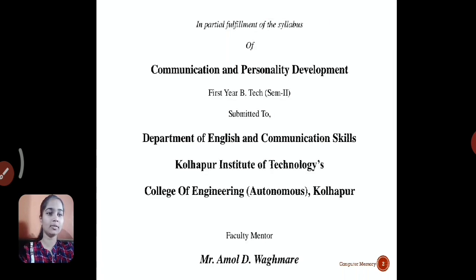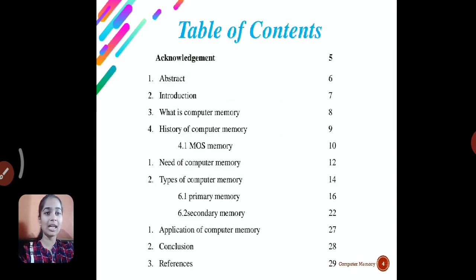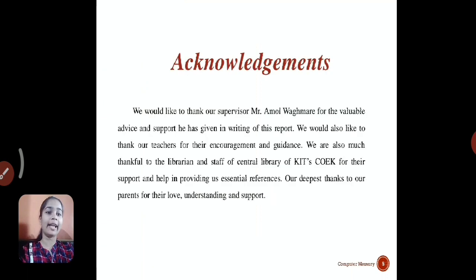Let us move to contents. The contents of our report are abstract, introduction, what is computer memory, its history, its need, its types, its application, conclusion, and references. We would like to acknowledge our supervisor, Mr. Amol Wagmare, for his valuable advice and support.